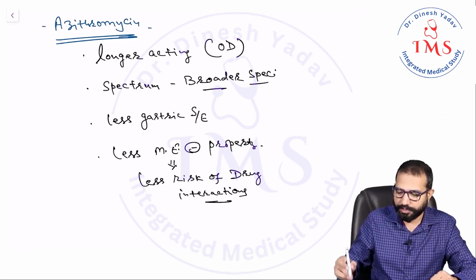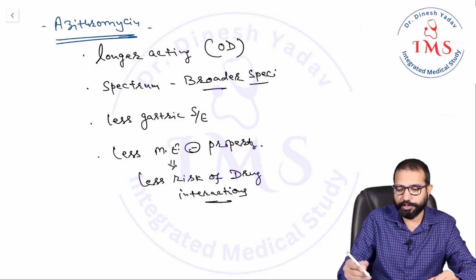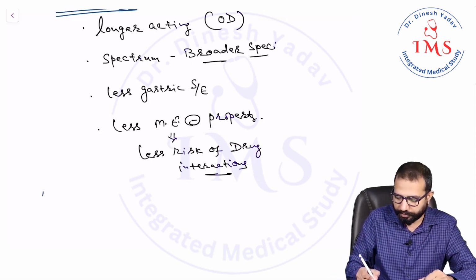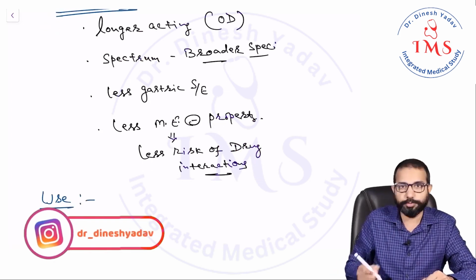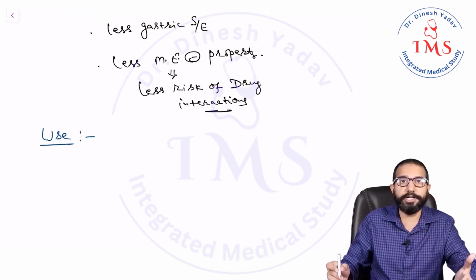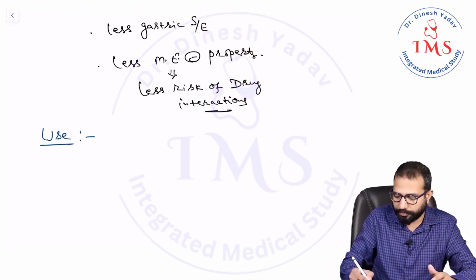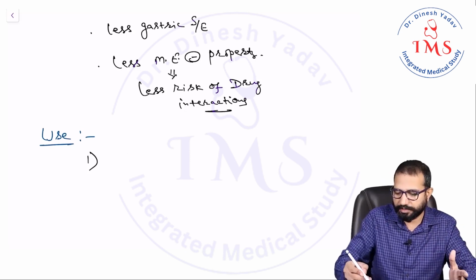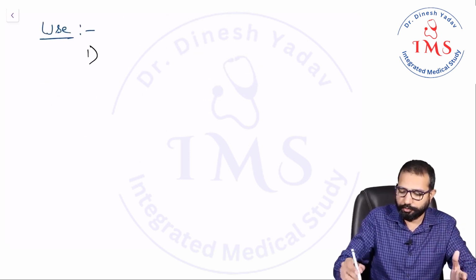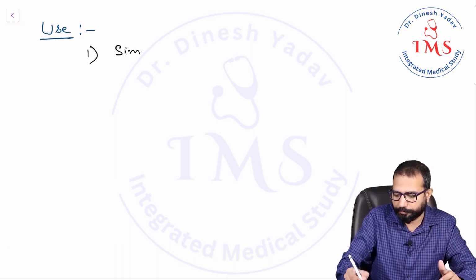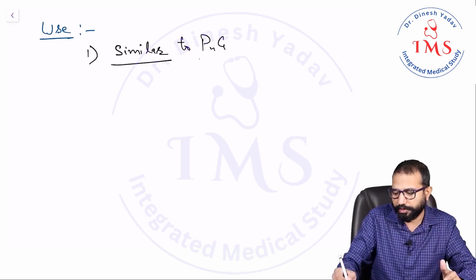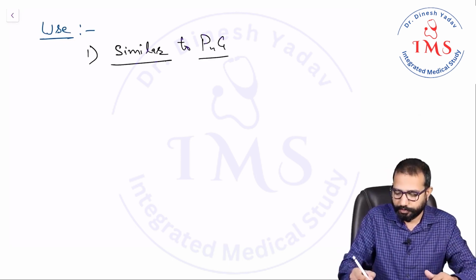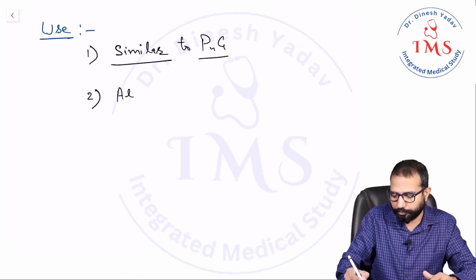Now, if you see the use of these drugs, where are we using these drugs? So guys, first we are saying these are alternatives to penicillin. So they can be used similar to penicillin. In all the areas where you used penicillin, you can use this. So they are used similar to penicillin G, definitely for gram-positive infection.